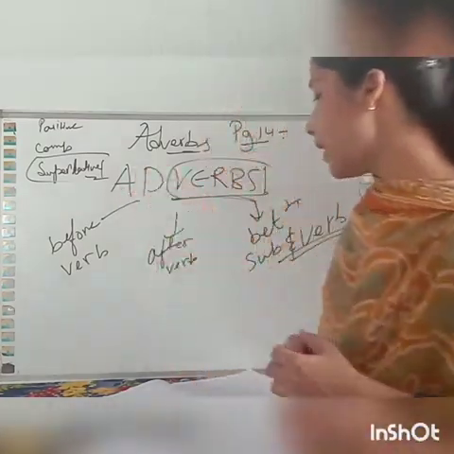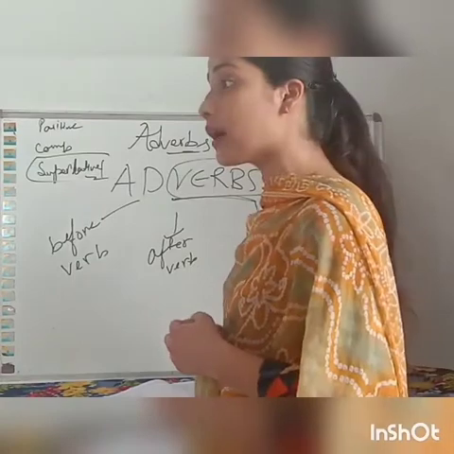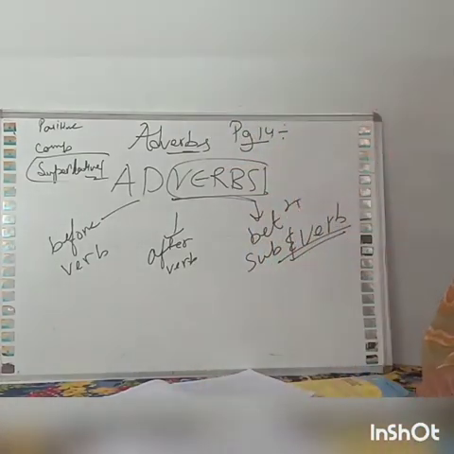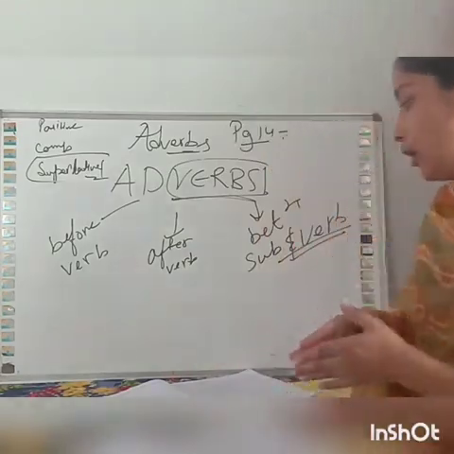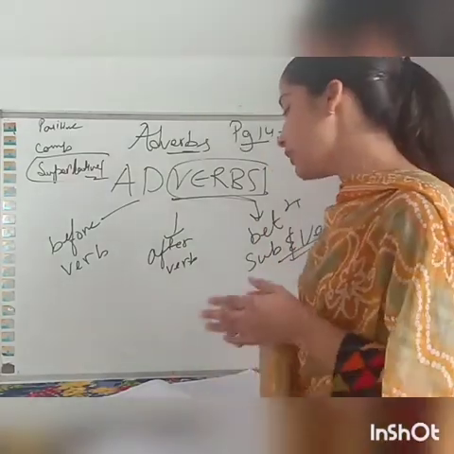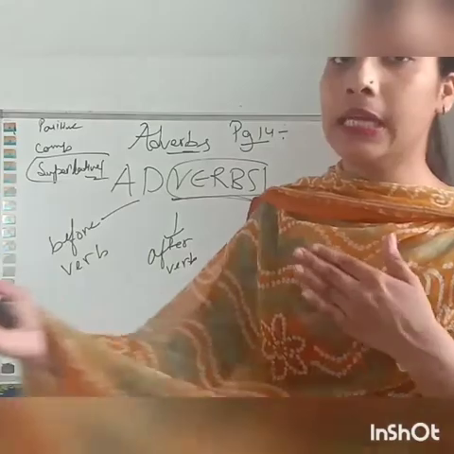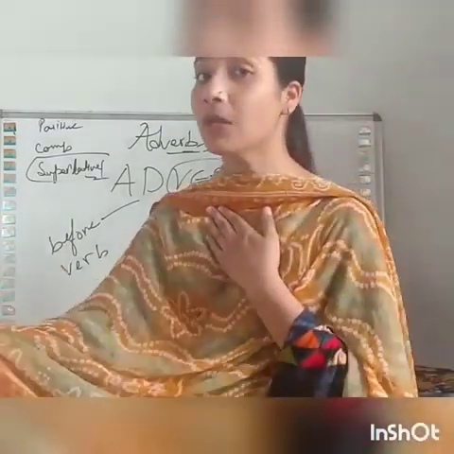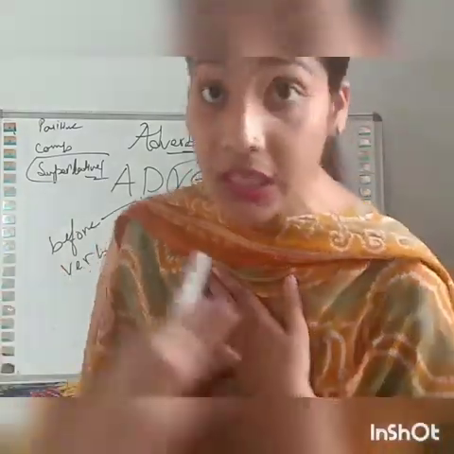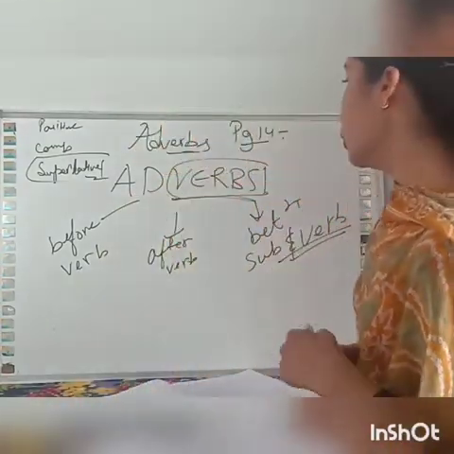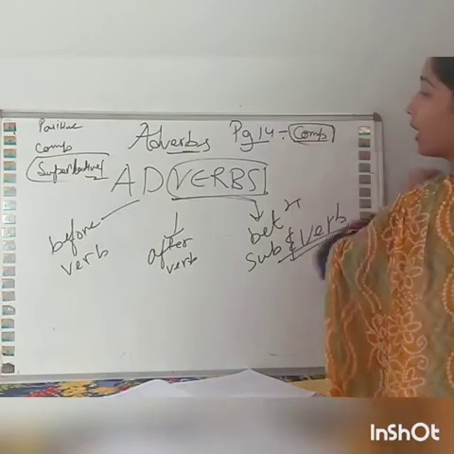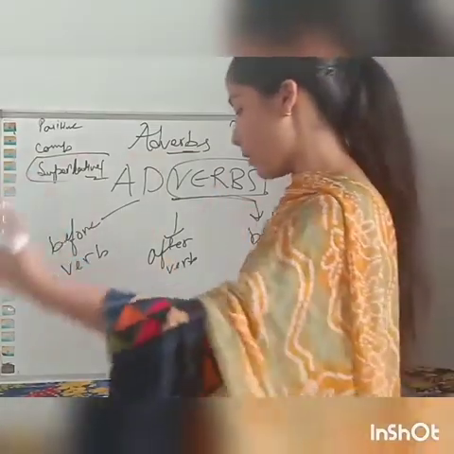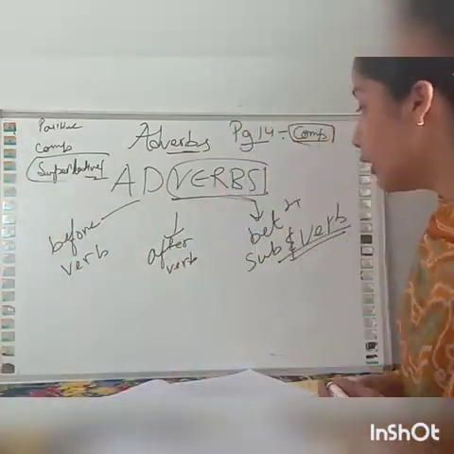Some degrees are given in the bracket. You have to choose the correct one and then fill that in. So, I got up dash than my brother. You can see that there is a comparison between me and my brother. So it is a comparative degree. There is a comparison between two.